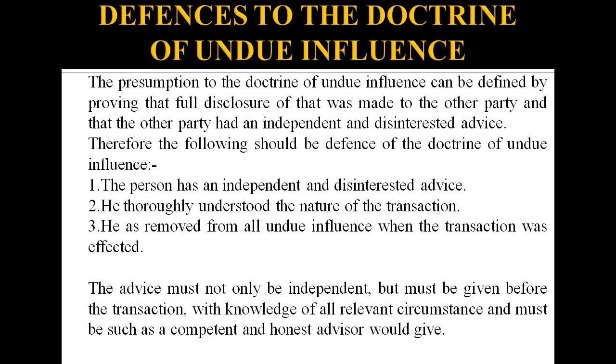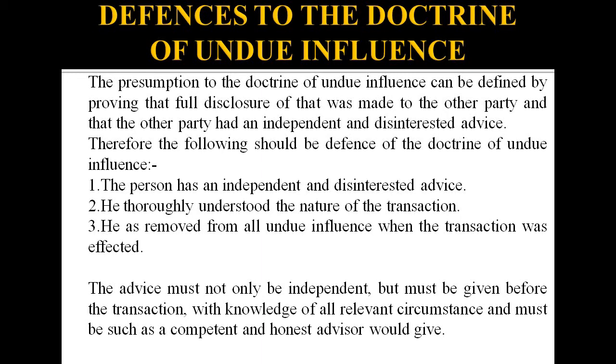The next one is defenses to the doctrine of undue influence. In this, if the person has independent and disinterested advice, they can use it as a defense. The points are: the person has independent and disinterested advice, and he should understand the nature of the transaction between the two parties.